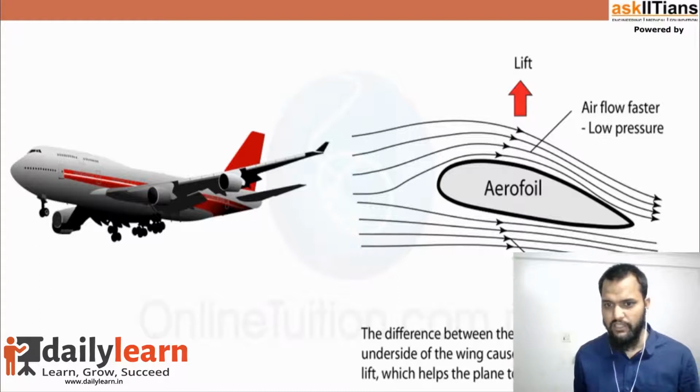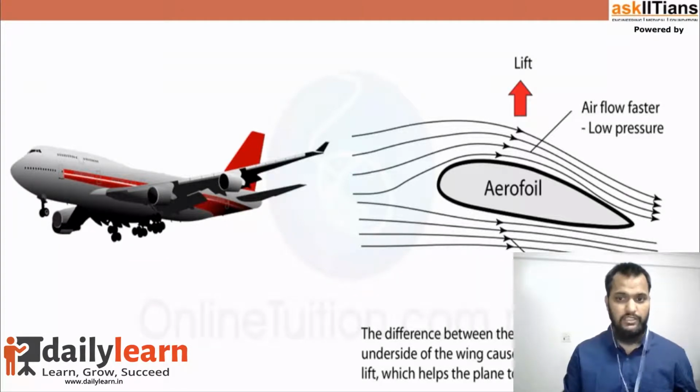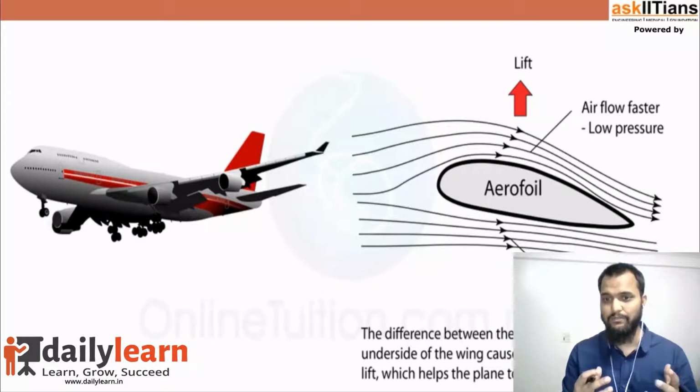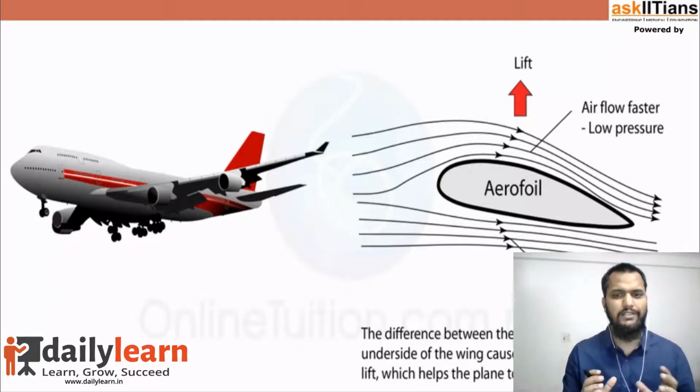But the air molecules just below the wings have to cover relatively less distance, so the air is moving slower just below the wings. So the fluid velocity is low just below the wings, and the pressure is more just below the wings. Just above the wings, the pressure is less because fluid velocity is more. So from high to low pressure, a force acts on the wings in the upward direction, and that force we call lift.